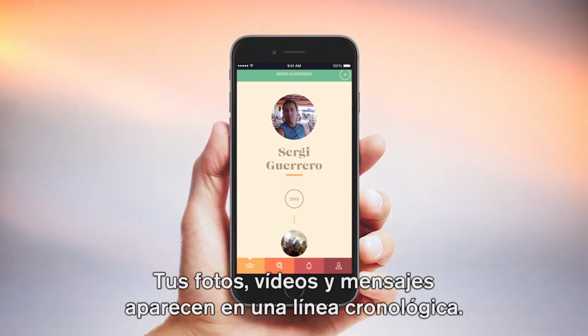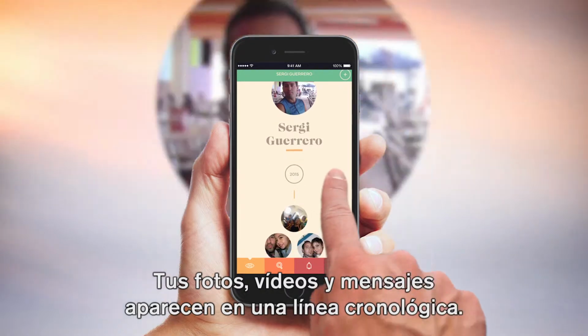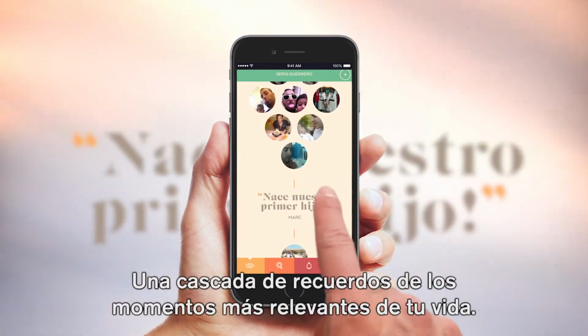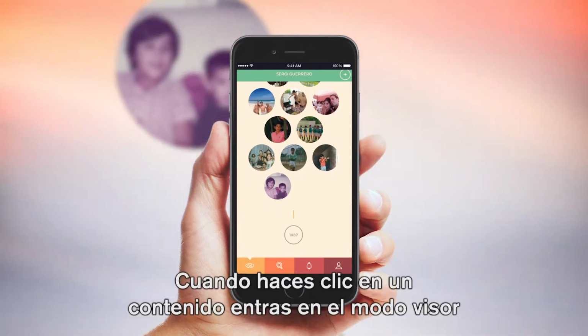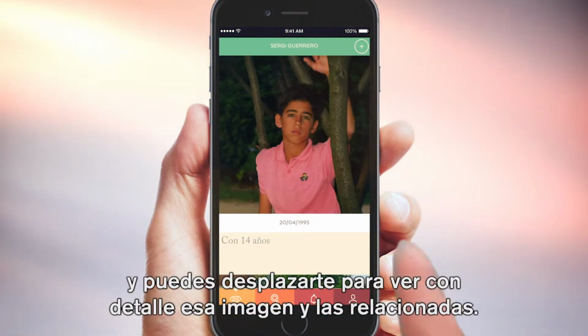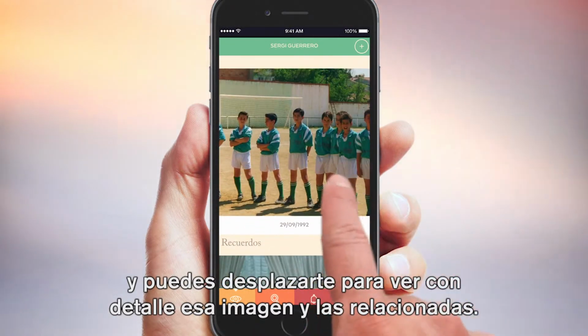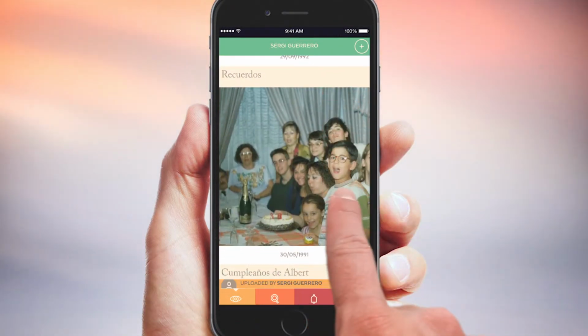Your photos, videos, and messages appear in a timeline, a cascade of memories of the most important moments in your life. Click on a piece of content to enter the display mode, and then scroll to view that image and those relating to it in detail.